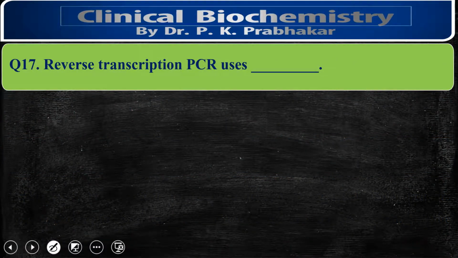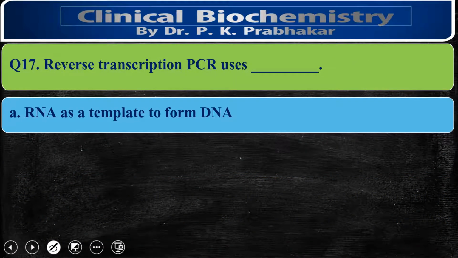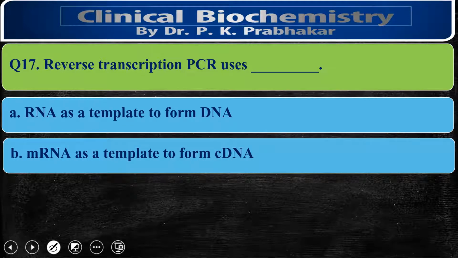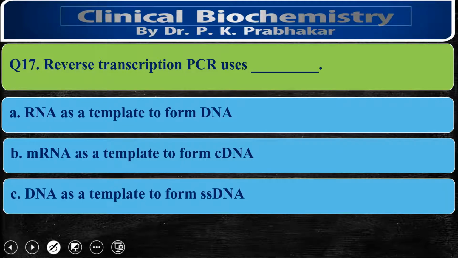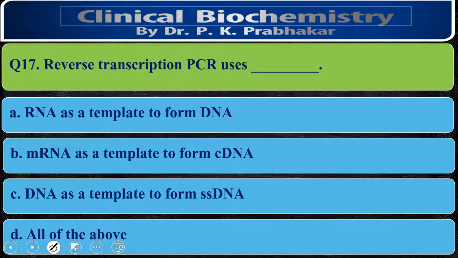Reverse transcription PCR uses RNA as a template for DNA, mRNA as a template for cDNA, DNA as a template for single-stranded DNA, or all of the above. The correct option here is mRNA as a template for cDNA. In the case of reverse transcription, we start from messenger RNA and use the reverse transcriptase enzyme.